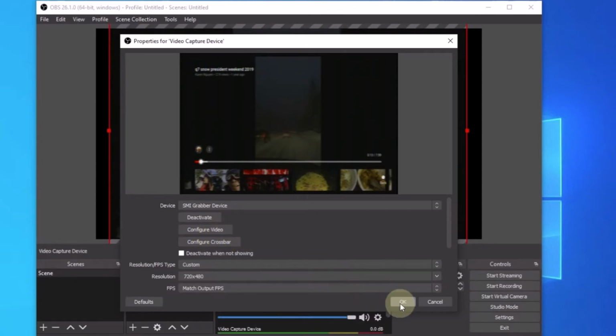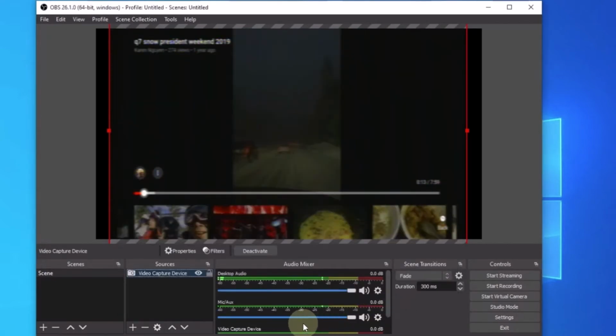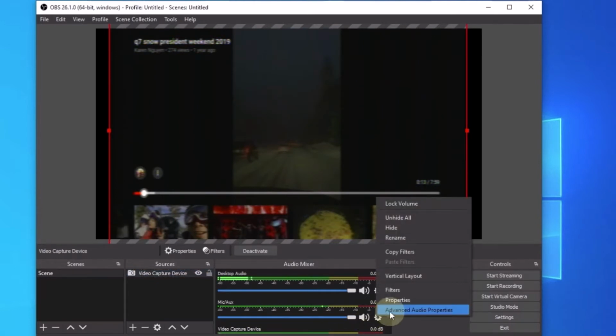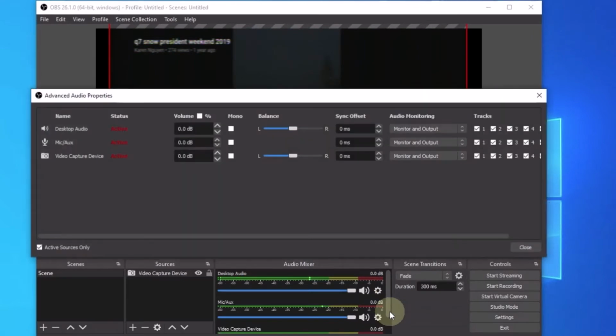Now, the important thing is the sound. For the sound, you're going to go to video capture device, and you see right here all of these.